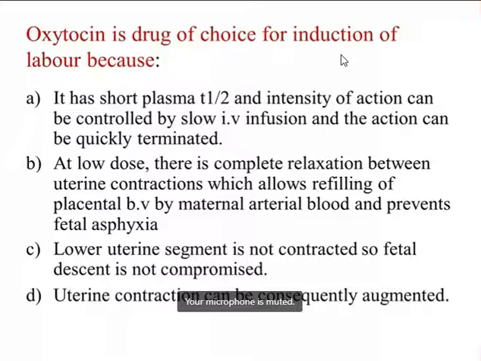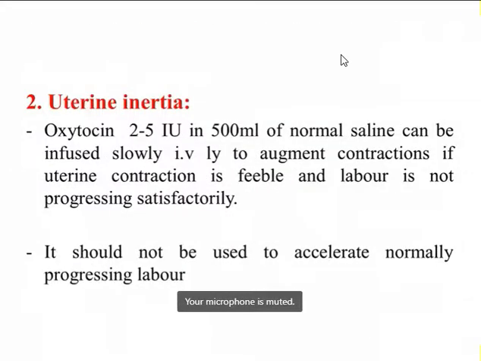Now coming to uterine inertia. Oxytocin can also be given in case of uterine inertia. Uterine inertia is the failure of the uterus to expel the fetus normally.